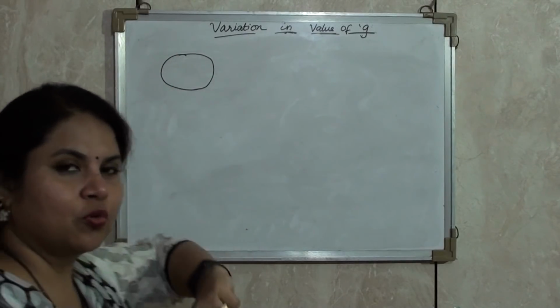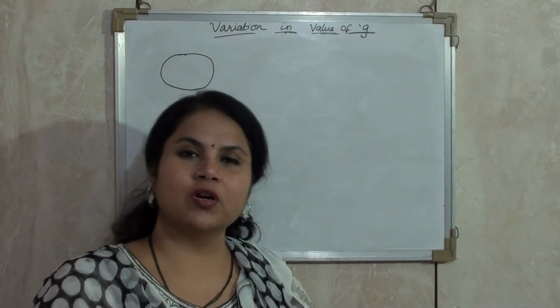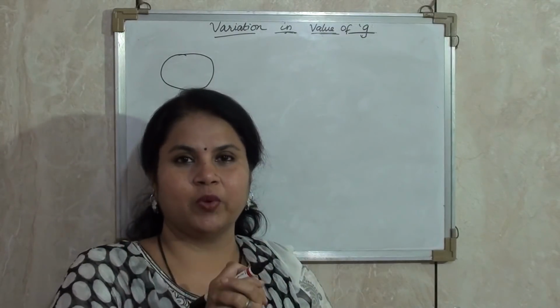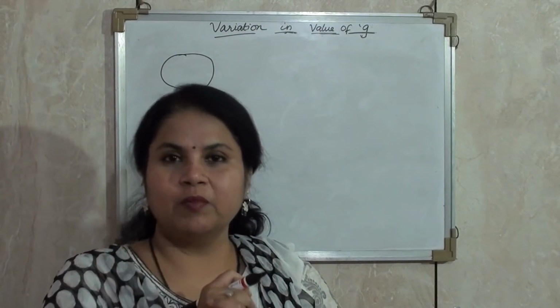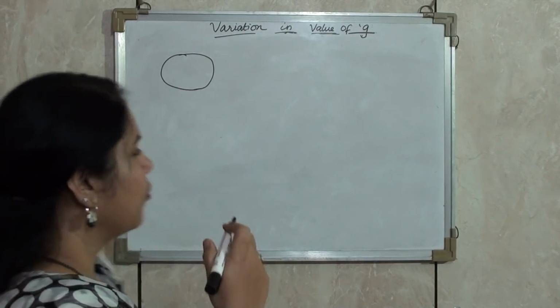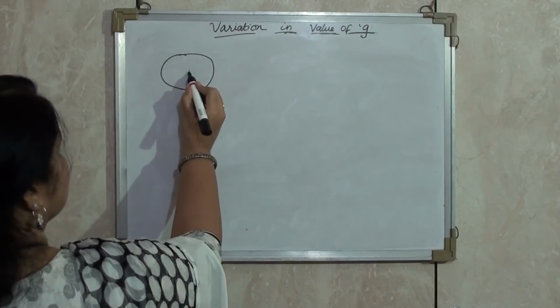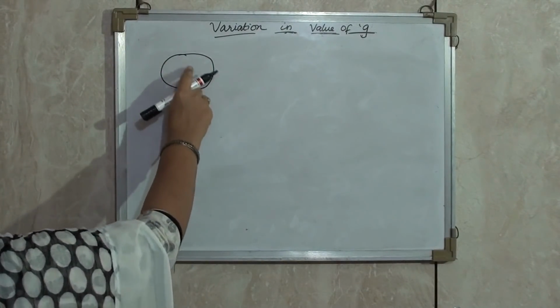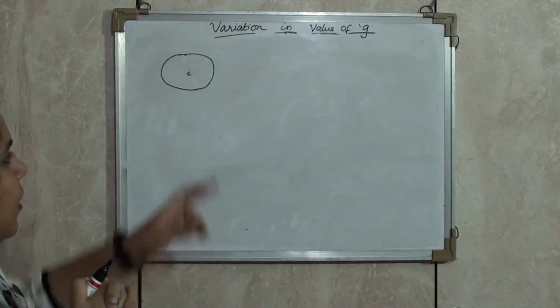The answer is no, because we know that earth is not exactly spherical. It is flatter at the poles and it bulges at the equator. It bulges at the equator because of its constant rotation around its axis. So if I take a point, center C, and if I am extending a line in different directions, I will see that the distance is not same. It is more at the equator and less at the poles.